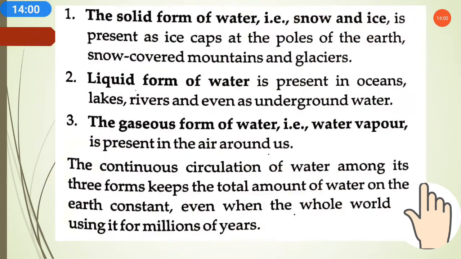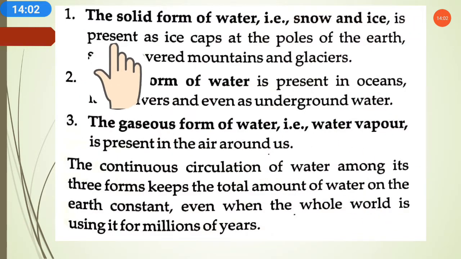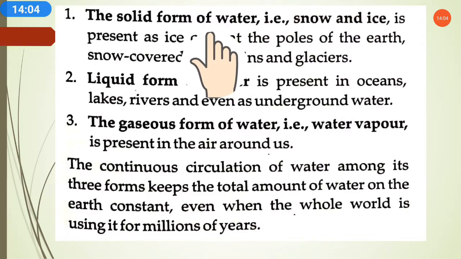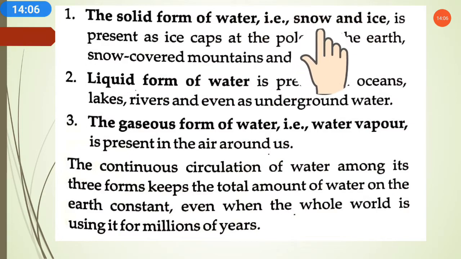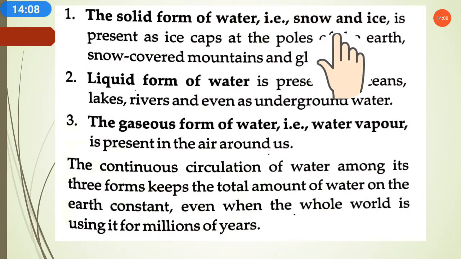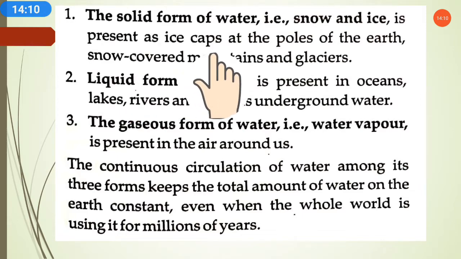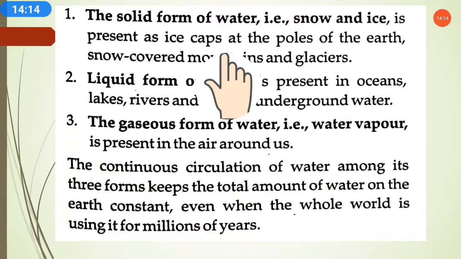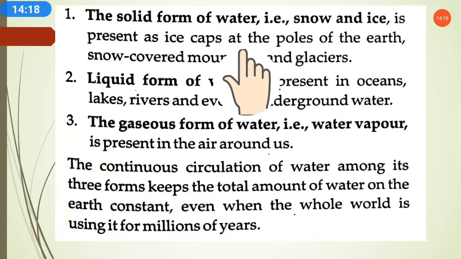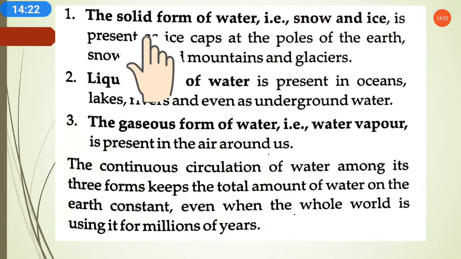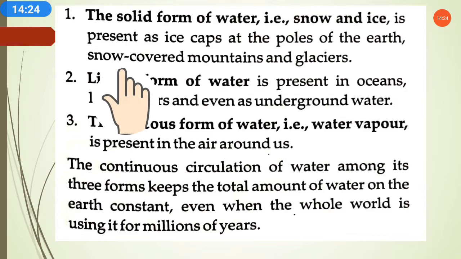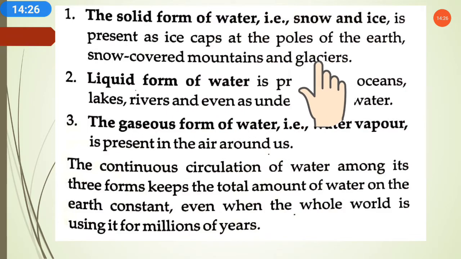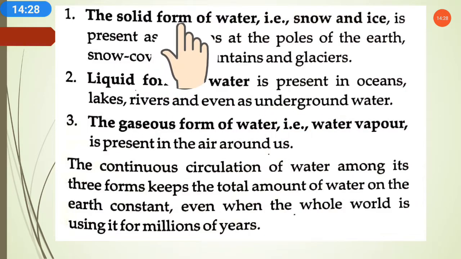So here, the first form is the solid form of water. It is snow and ice. It is the solid form of water, and it is present as ice caps at the poles of the earth. On the poles of the earth, at the mountains and all, water is in frozen form, and this frozen form is the solid form of water. In snow covered mountains and glaciers, water is in the form of solid.